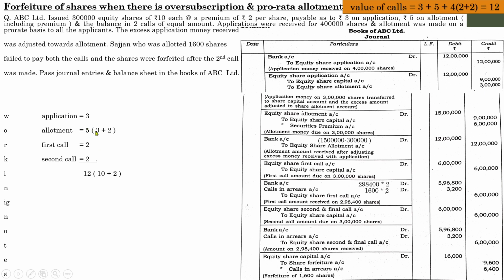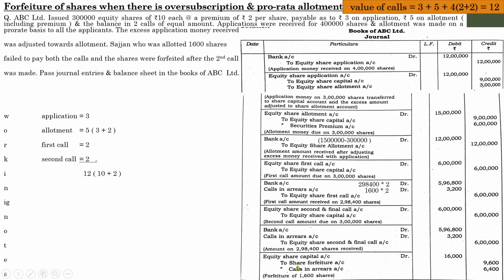Here the value written is 5, but you can take only rupees 3, because at the time of cancellation or forfeiture of shares, the premium is taken into consideration only if the company didn't receive the premium amount. In this question, the company already collected the premium amount, because default was made in the first call. Premium was already received by the company at allotment. So you need not consider the premium amount here.